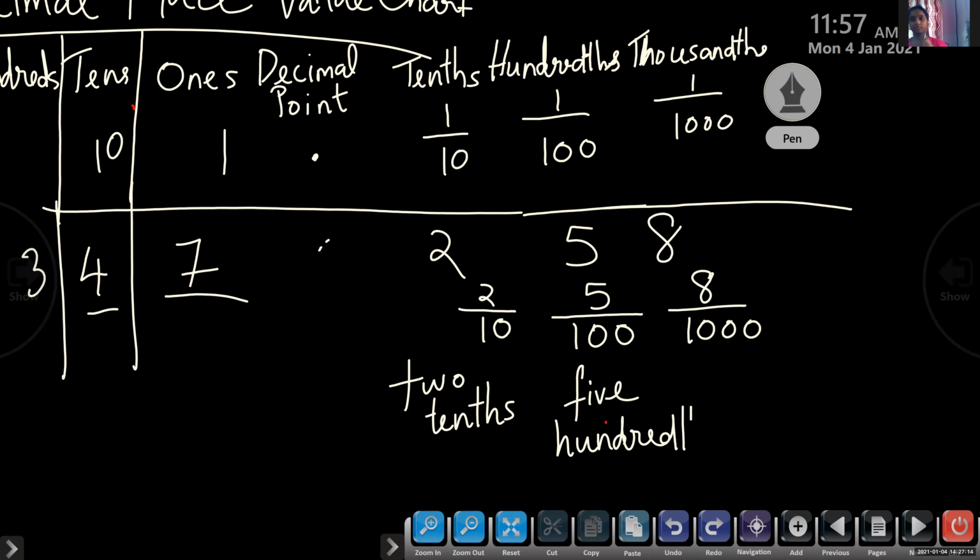The TH is very important. 500 means 500, but 500th means 5 by 100. So we can write 5 by 100. Okay. 8 by 1000.